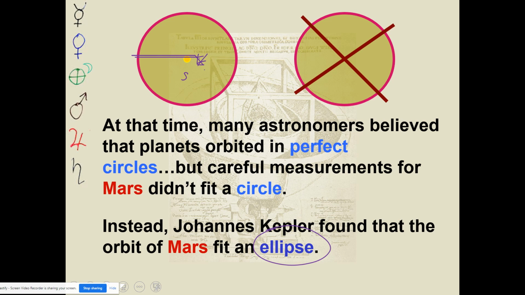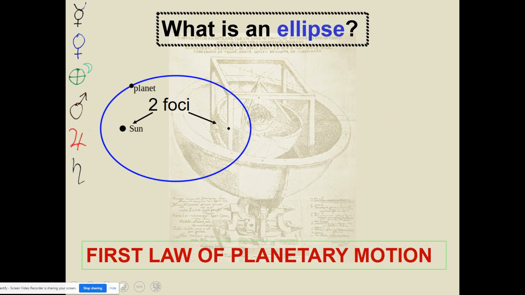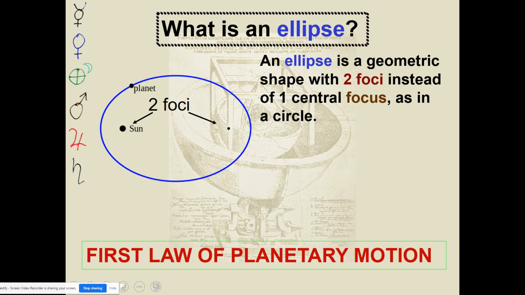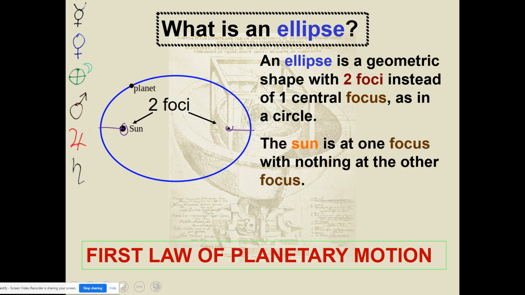What is an ellipse? Let's pause and talk about that a little bit. An ellipse is, like I said, an elongated circle, whereas a perfect circle has only one center. An ellipse will have more than one center, and it'll be stretched out. And the further those two dots are that form the center of the ellipse, the more elongated that ellipse will be. In fact, the distance between one dot and the outer area is going to be the same on each side of that ellipse.